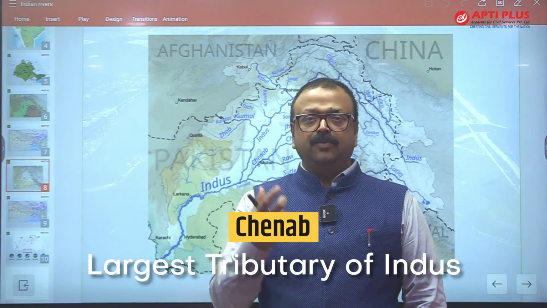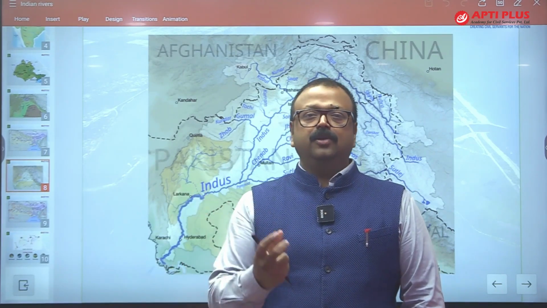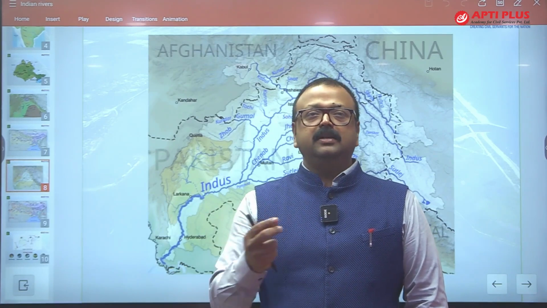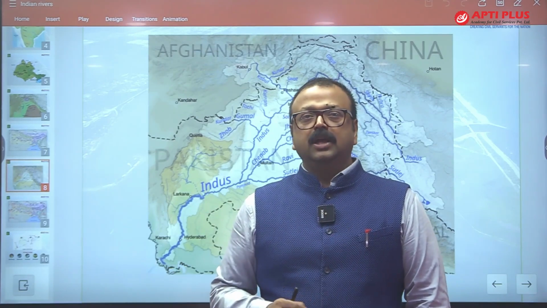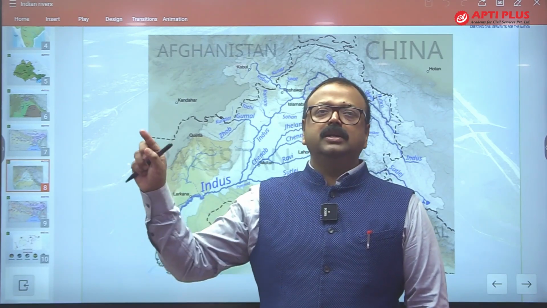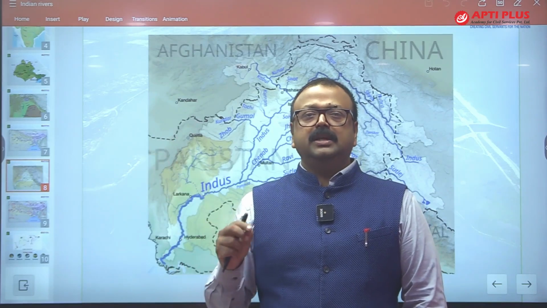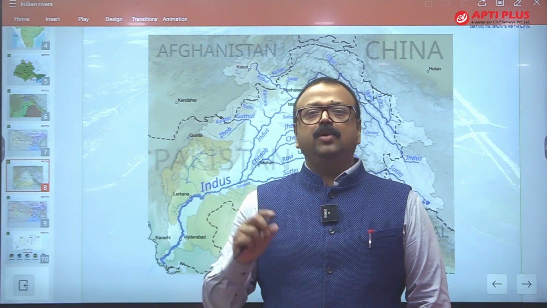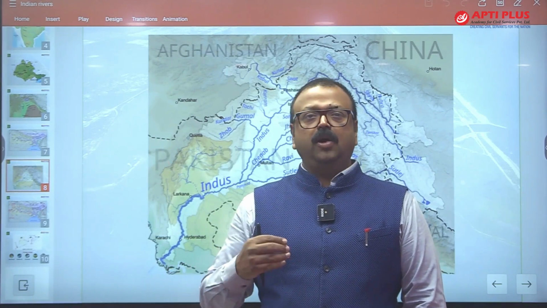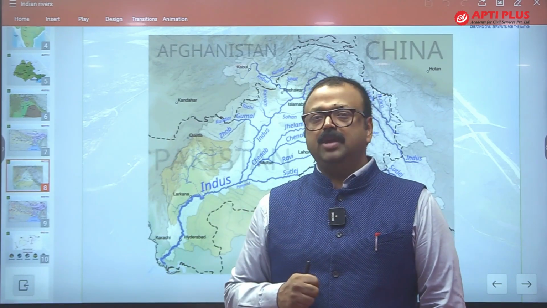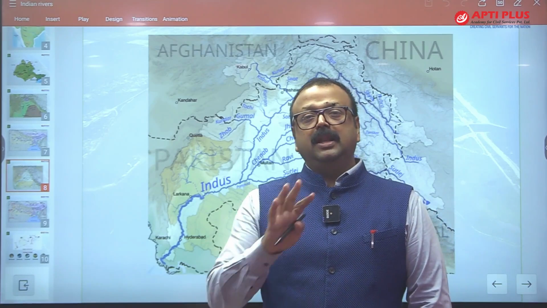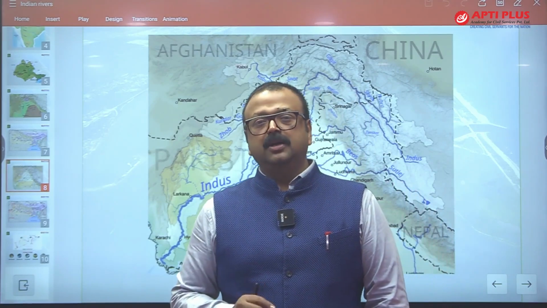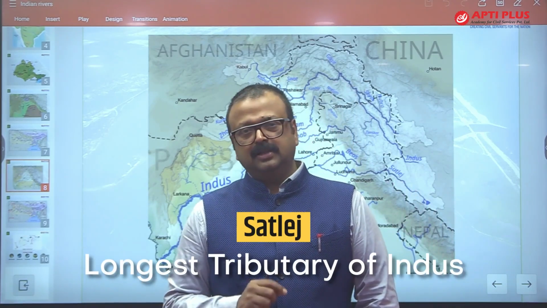Because it is taking the water of Jhelum, taking the water of Ravi and drains it into Indus. While Satluj being the longest in length, it has lower volume. And lower volume because it has its own water as well as water of Byas. That's why the largest tributary is Chenab, but the longest tributary is Satluj.